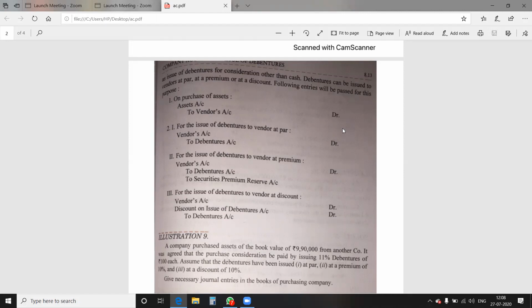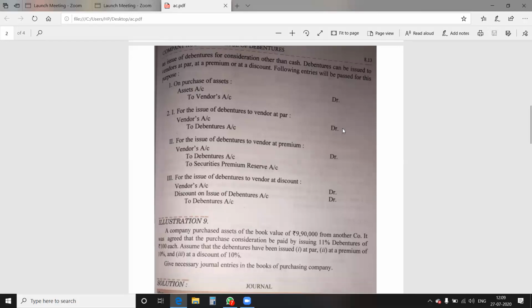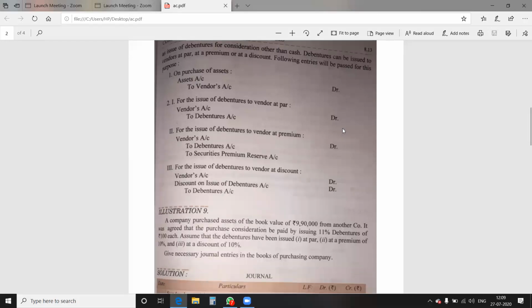In that case, share capital is to be credited when you issue the shares. But when the debentures are issued to the vendor, the entry will become vendor account debit to debenture account. As the debentures are issued at par, the entry will remain just as it is, as done in the second entry, part 1.